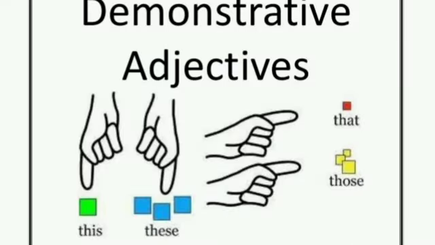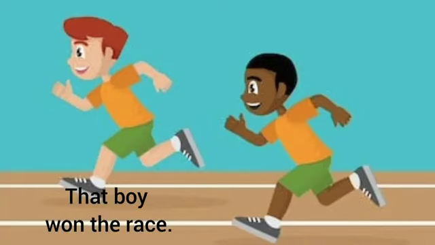Now, let's move to the fourth category, that is demonstrative adjectives. The words that point out towards a particular noun are called demonstrative adjectives. For example, that boy won the race. Here, that. We are pointing out that.